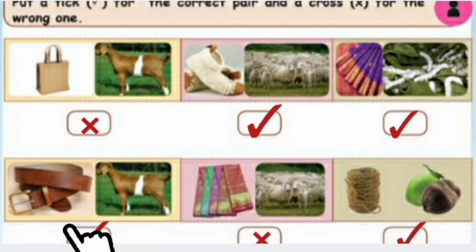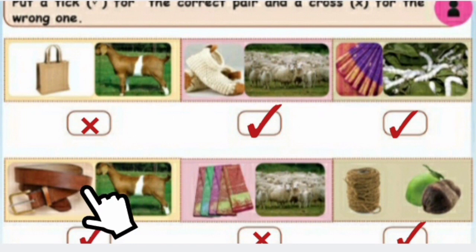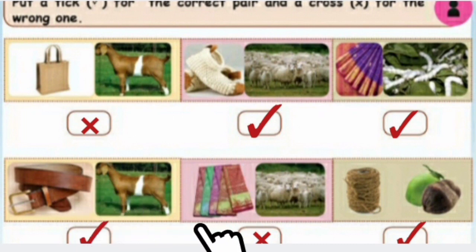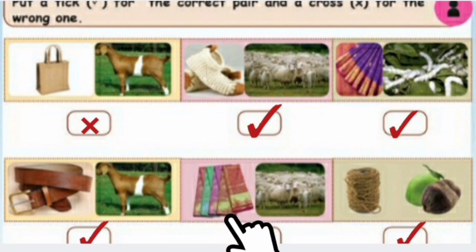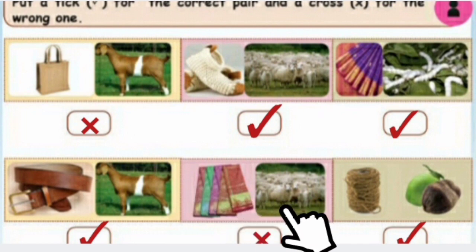Say this. This is a belt from this leather. We get leather from the belt. Is this correct pair, children? Yes, very good. This is the correct pair. Say this. This woolen. This is a sarees cloth. Is this correct, children? No, this is the wrong pair.